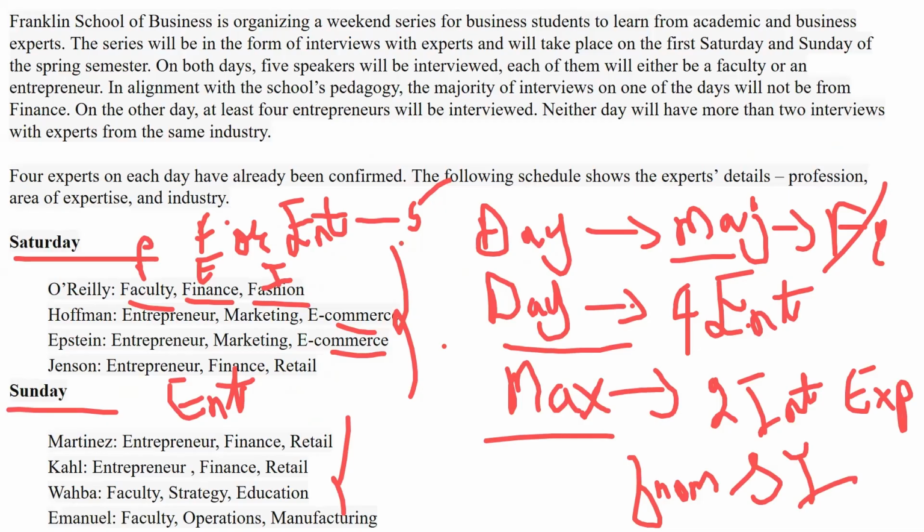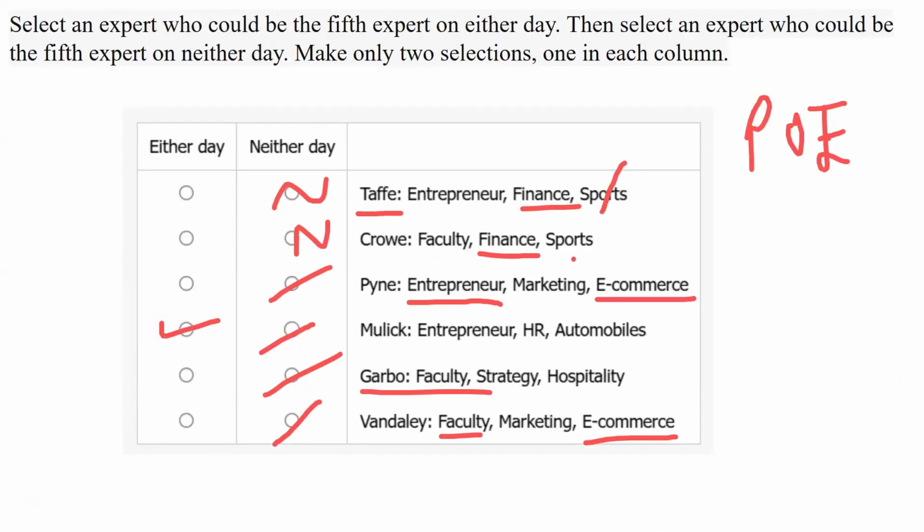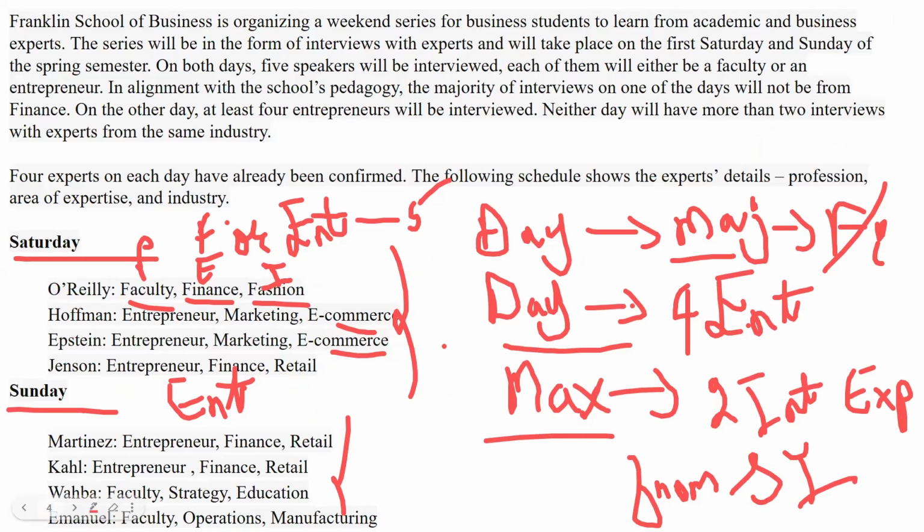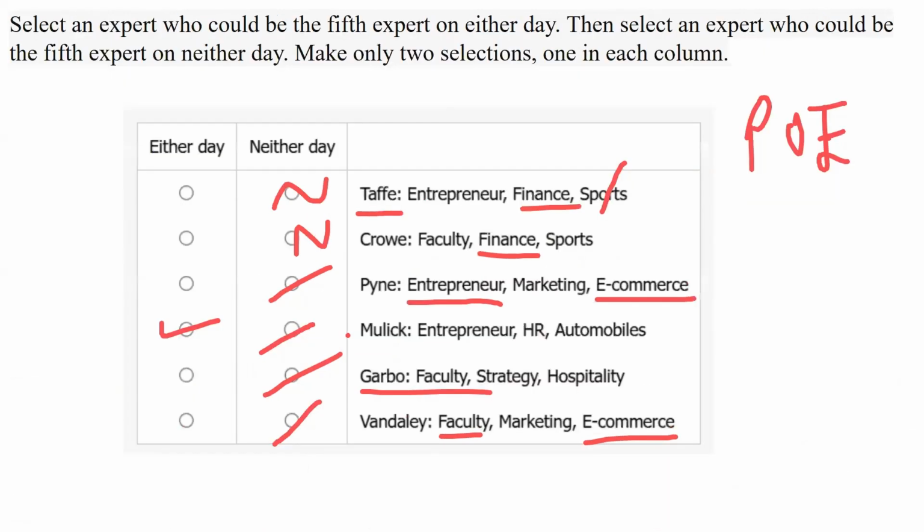Now coming to Crow. So what is Crow? Crow is a faculty. Being a faculty, he cannot come on Saturday. But what about Sunday? If you look at Sunday, he cannot come on Sunday either. Why?